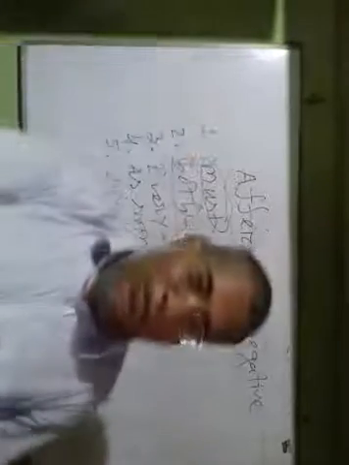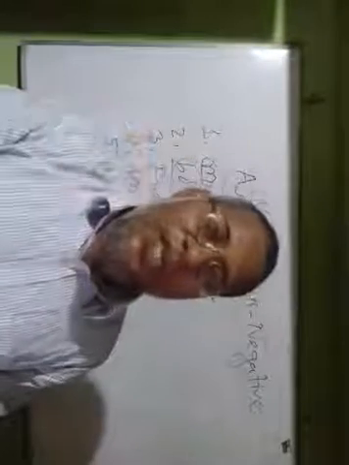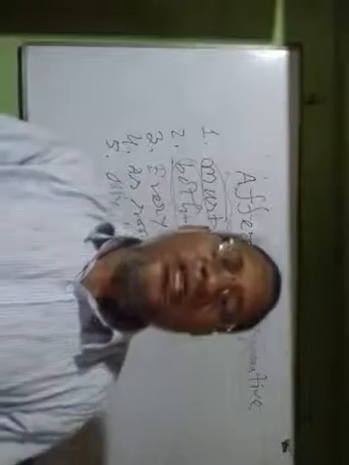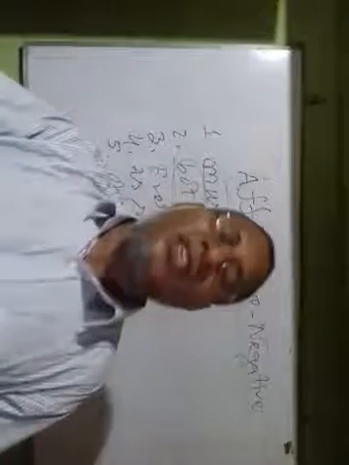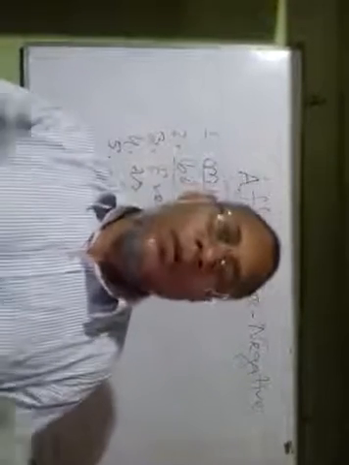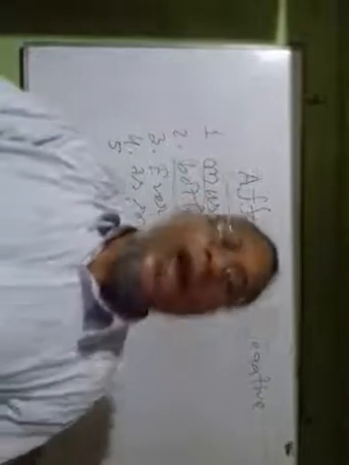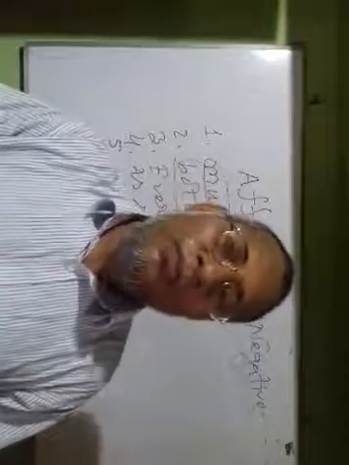I will repeat it for your betterment. If there is both and in an affirmative sentence, to change it into negative, we have to use not only in lieu of both and but also in lieu of and.